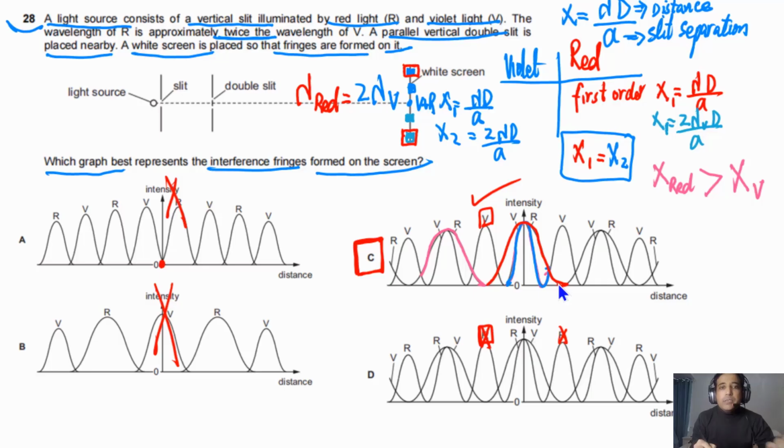So that's the reason you see outside. If fringe spacing is greater, it also means that the size of the fringes is also greater.